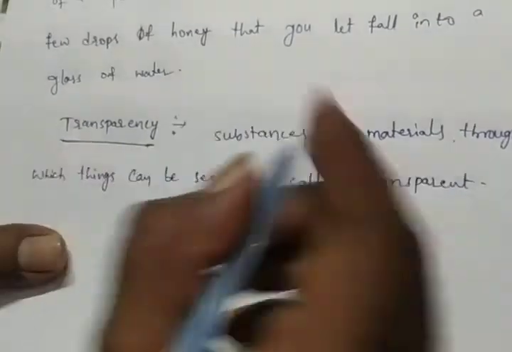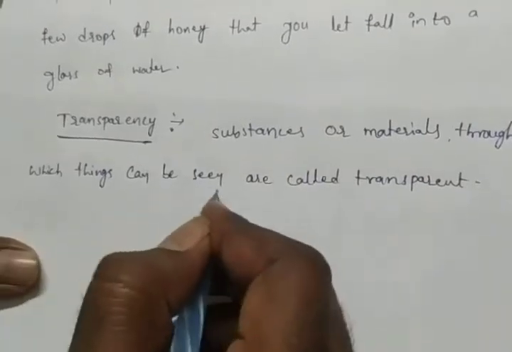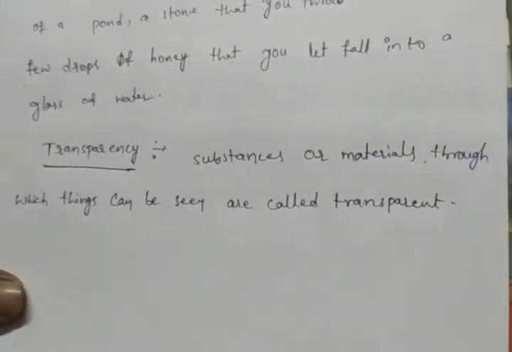Okay, substances or materials through which things can be seen are called transparent.